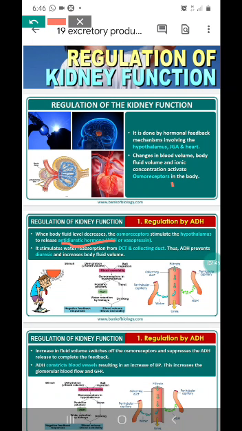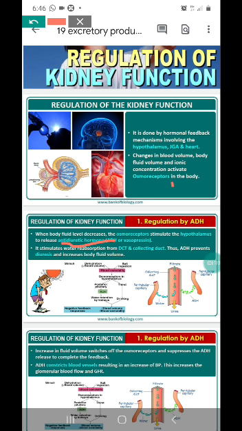ADH has one more function. ADH will constrict the blood vessels. It is a vasoconstrictor. What is a vasoconstrictor, children? It will constrict the diameter of the blood vessels, thereby increasing the blood pressure. The blood has to flow inside these tubes with a greater pressure, and this increases the glomerular blood flow as well as the GFR.